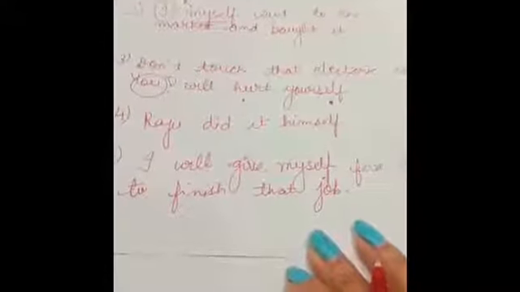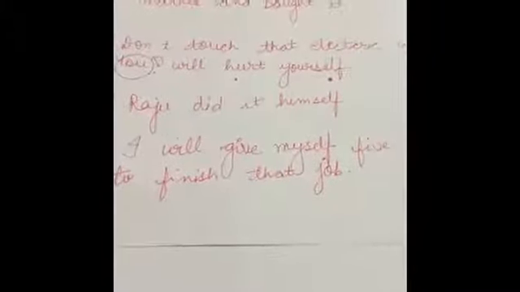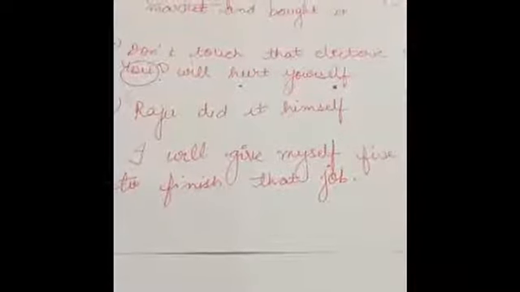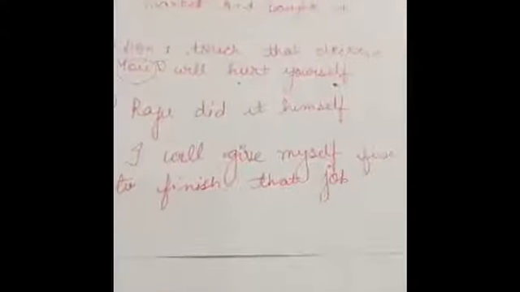Then, Raju did it himself. Now for example, if someone has made a beautiful project, Raju has made a beautiful project, so what I'll say is, Raju did it himself. He himself has done it, nobody else did it, but we are just focusing on Raju. So again this one is your emphatic pronoun.